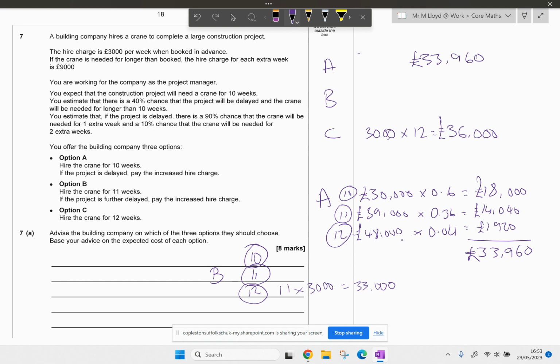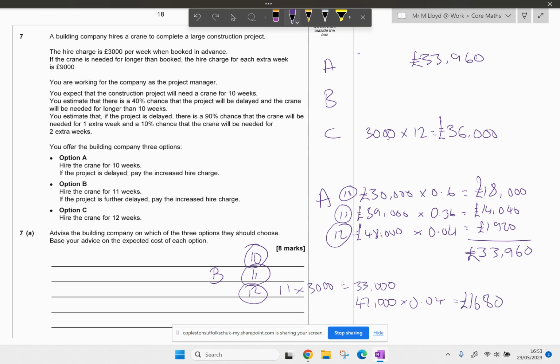And then we add the 9,000, which gives us £42,000. And then the probability of that happening for 12 weeks, I do need to include all these probabilities. That needs to be 0.04. So the chances of that happening is 0.04. 0.04 times by 42,000 is 1680. Actually, I know what I'm going to do for 10 and 11.